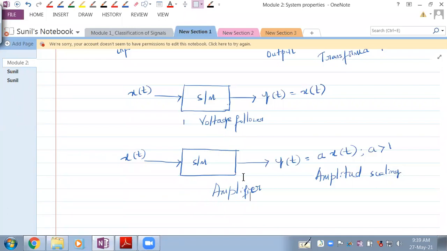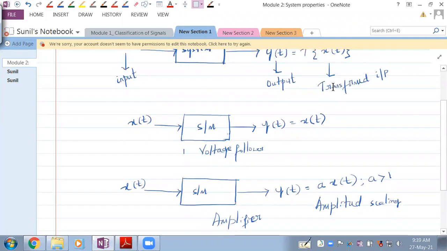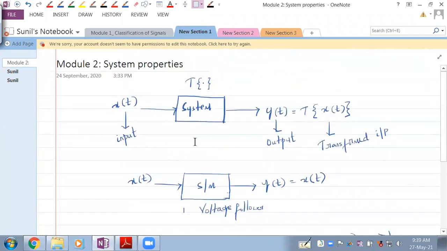If you want amplification, then you scale the amplitude. If you need a shift of the signal, then you shift the time to a different place. A time shifted signal you will get. Understand that? So this is how our system and inputs look like.